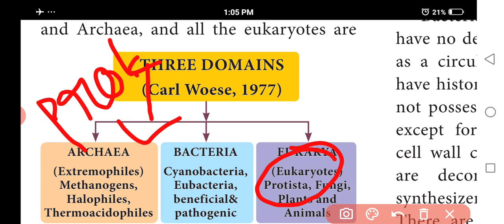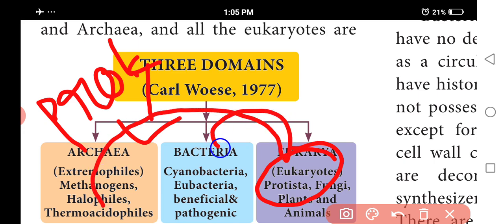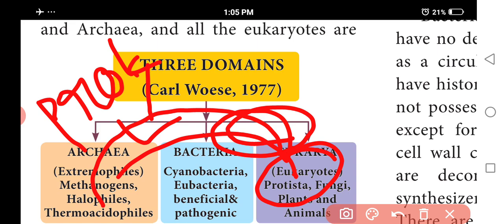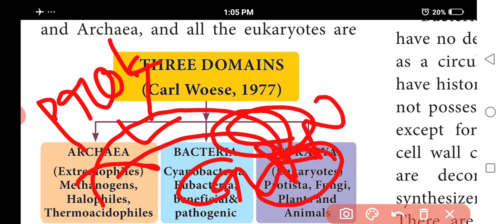Archaea have more in common with Eukarya than with bacteria. Archaea differ from bacteria in cell wall composition, and bacteria and eukaryotes differ in the types of ribosomal RNA.